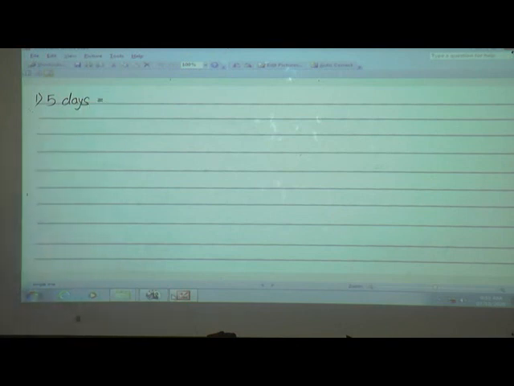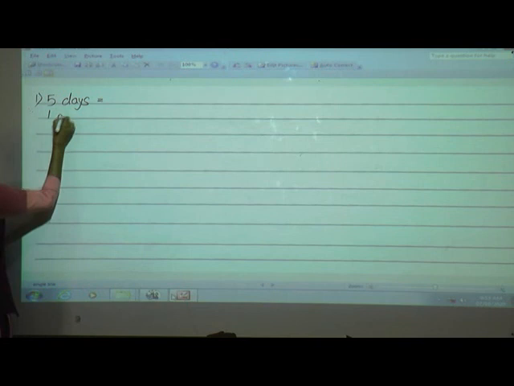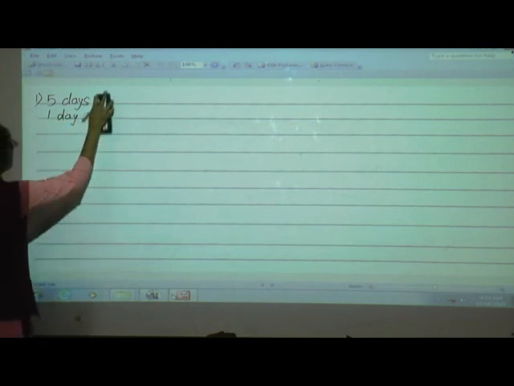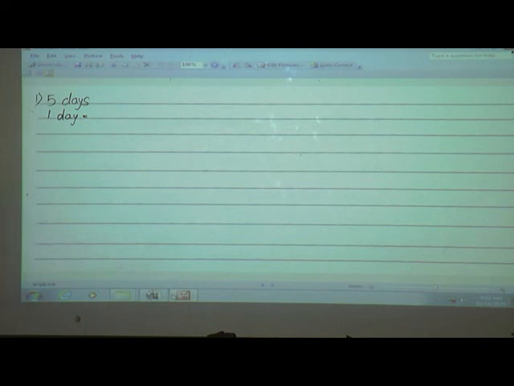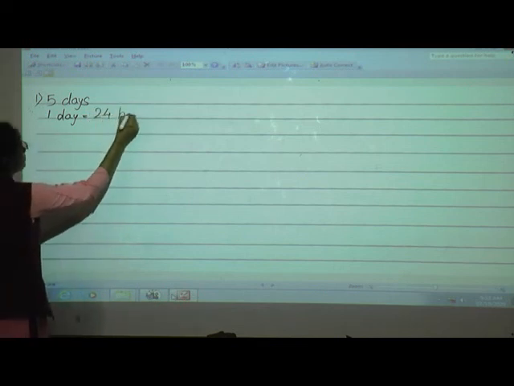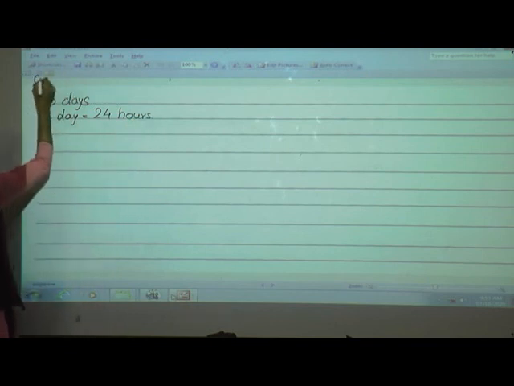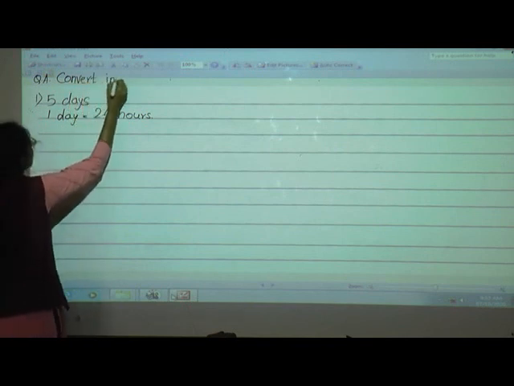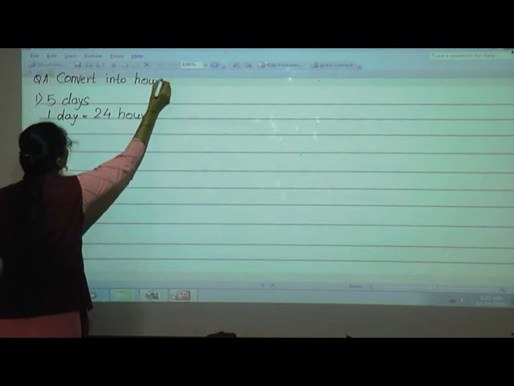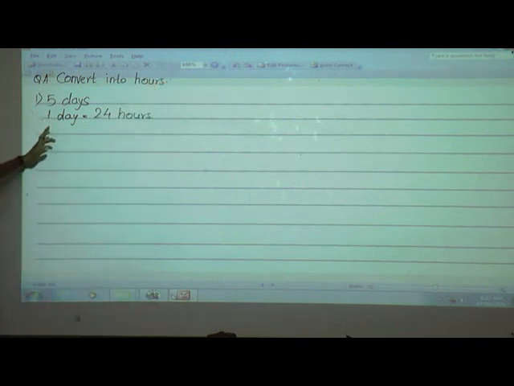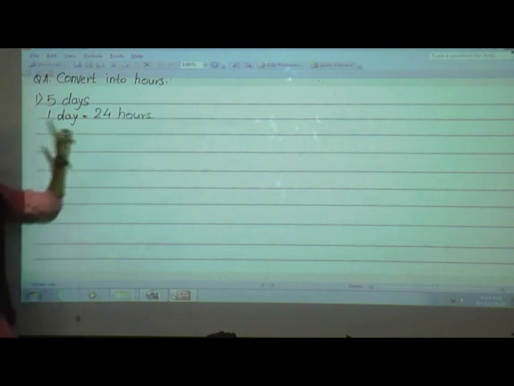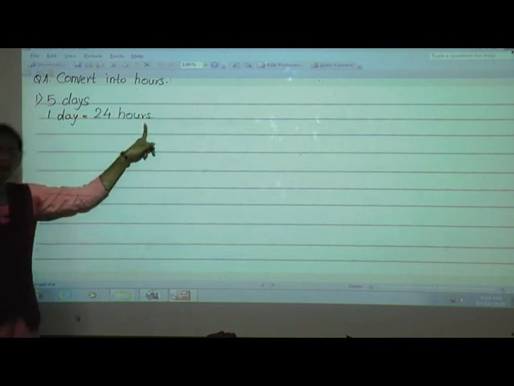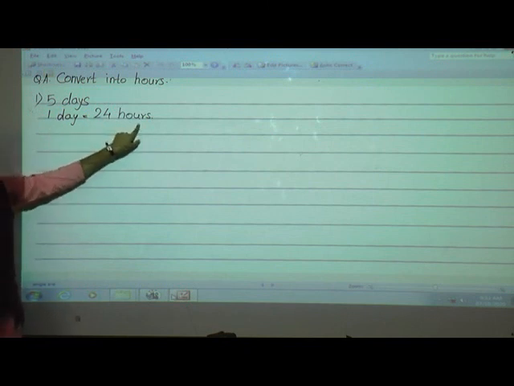5 days. Okay. First what will we do? We will write 1 day is equal to what? Yes students, 1 day is equal to how many hours? 1 day is equal to 24 hours. Correct? Because the question is convert into hours. We have to convert the given days into hours. So here we will write 1 day is equal to 24 hours.